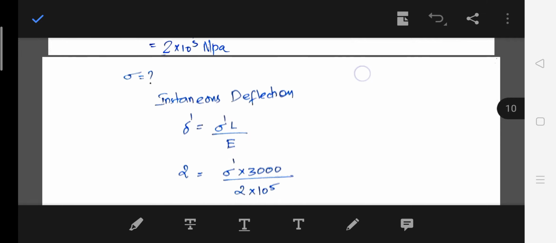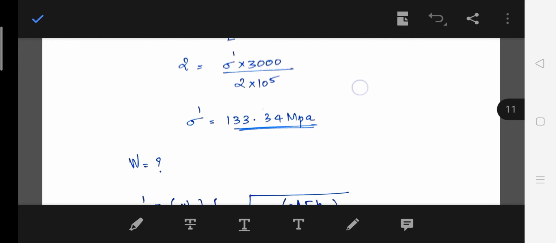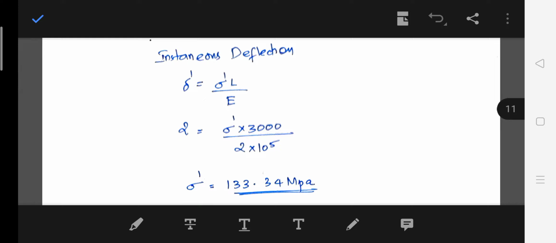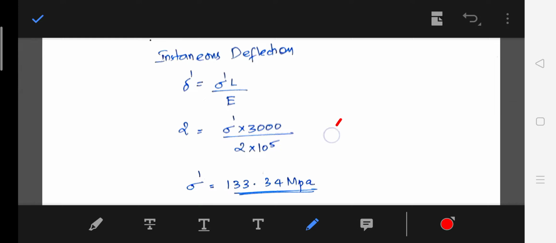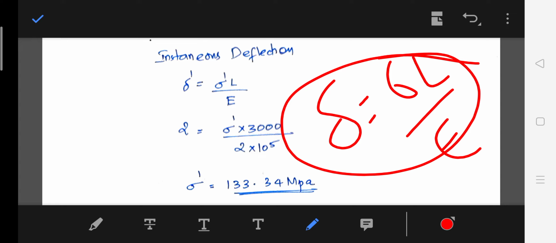How will we find the impact load? See, we know that the static deflection is equal to sigma L by E. You get this from page number 3, the last problem I have written, where this equation lies.